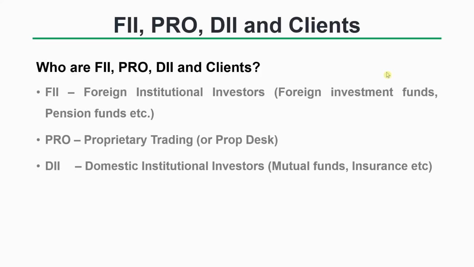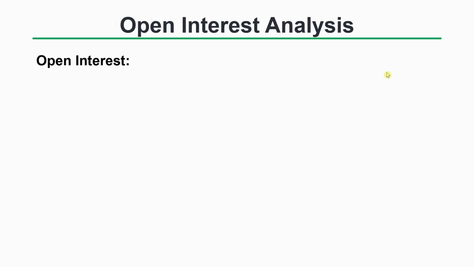And DII are the domestic institutional investors, such as mutual funds, insurance like LIC and other insurance funds, even the National Pension Fund. And then you have clients such as retail investors like us and high net worth individuals who directly invest in the market. So those all come under the clients category. So these are the four categories who are the participants in the market.